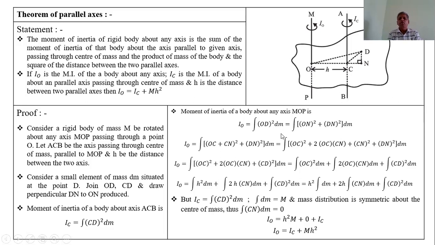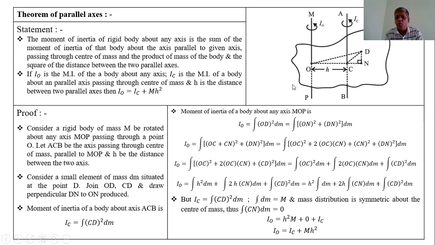But from the geometry of the figure, OND is a right angle triangle. OD is the hypotenuse, and ON and DN are the two sides. Therefore, according to Pythagoras theorem, OD square is equal to ON square plus DN square.